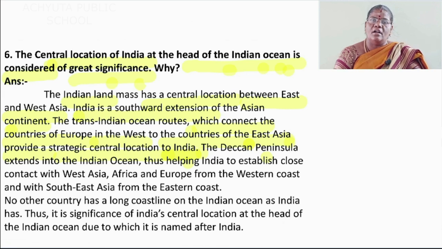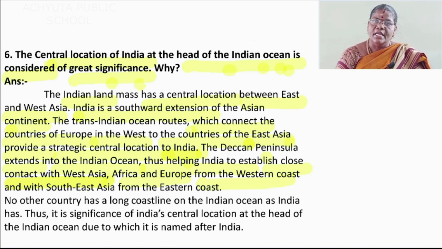The next one, the Deccan Peninsula extends into the where? Indian Ocean, comma, thus helping India to establish close contact with whom? With West Asia, comma, Africa and Europe from the western coast.